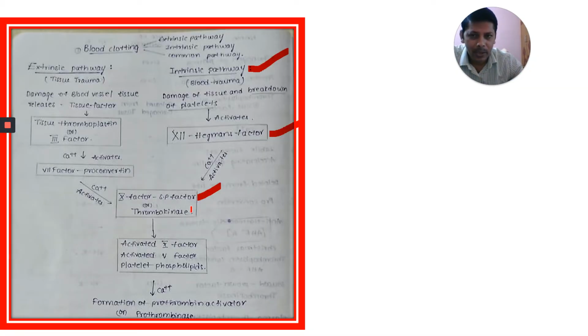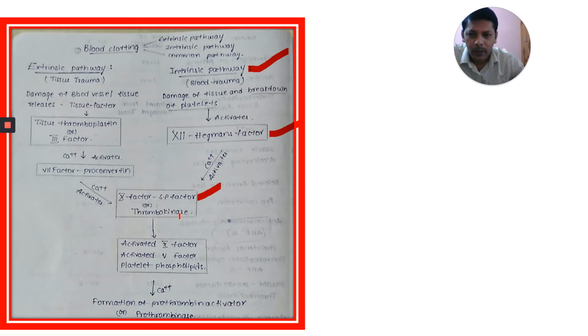A thrombokinase is formed. This is the intrinsic pathway. See again, intrinsic pathway: there is blood trauma and damage of tissue and breakdown of platelets. Platelets help in clotting of blood, and this activates the 12th Hageman's factor. This Hageman's factor, in the presence of calcium ions, activates factor 10. Factor 10 is Stuart-Prower factor, also called thrombokinase.